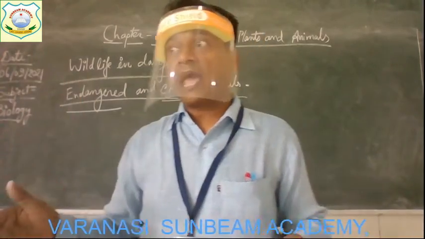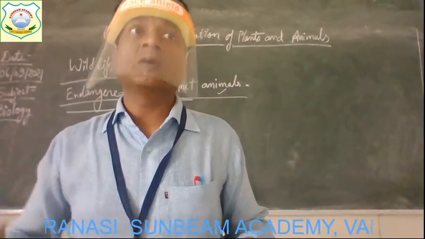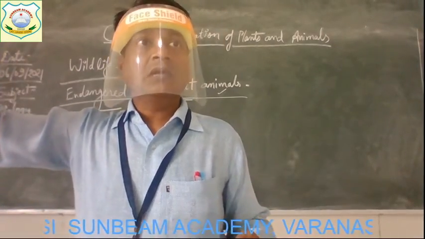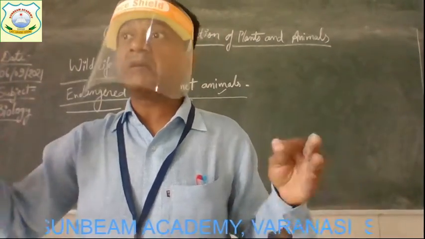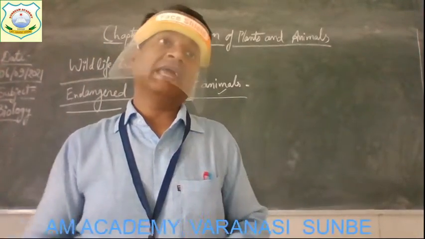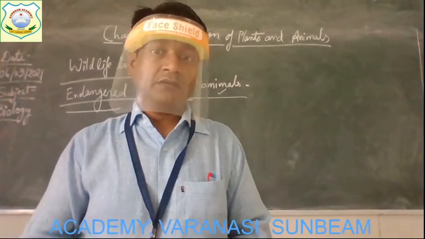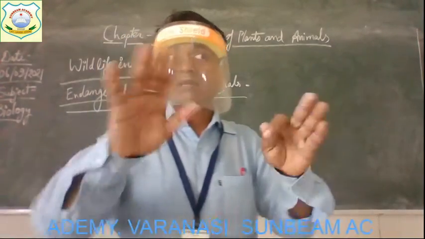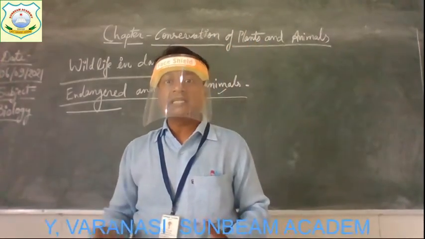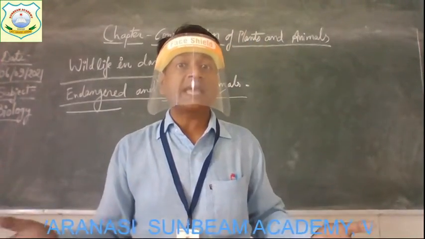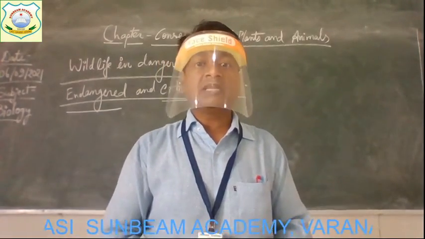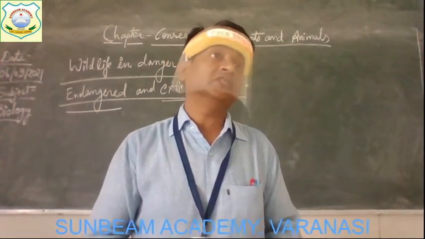Because of the absence of snakes, which eat them, their population will increase more. So a disbalance will be there. The rat population would increase as there would be no more snakes to eat the rats, and the rats would eat more grains, which may result in a food shortage.